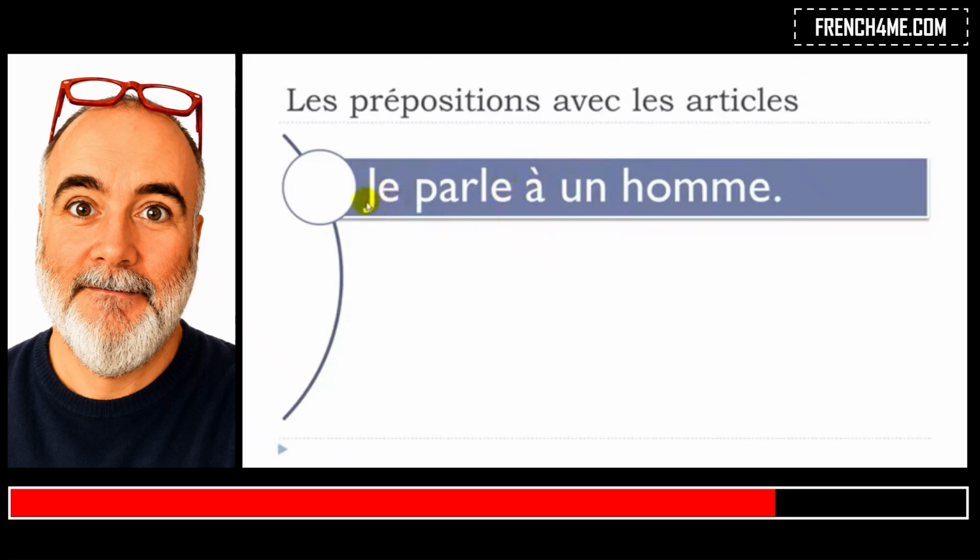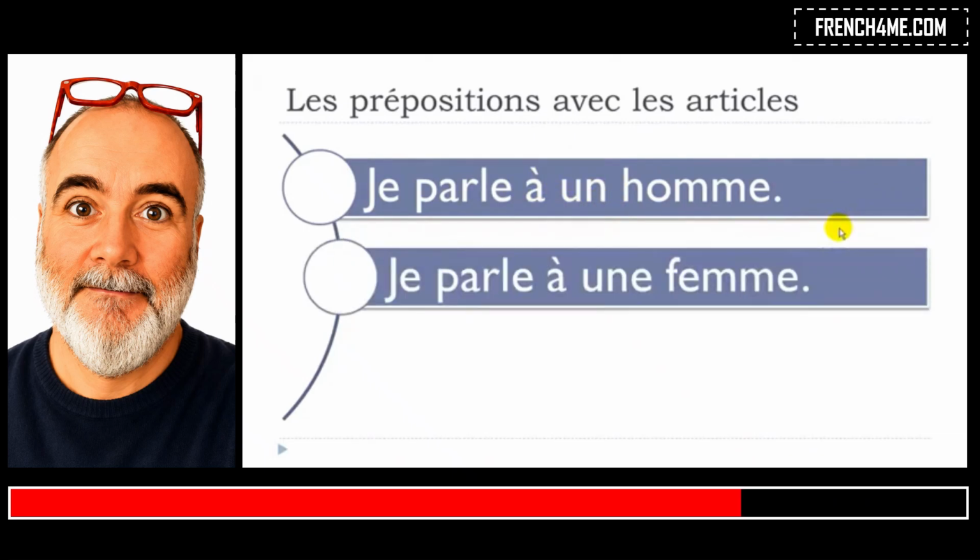So the first sentence, je parle à un homme. Okay, un homme, a man. Je parle à un homme. Okay, I talk to a man. So in that case, what you can see is that you keep your preposition à here right after the verb, and then you put your article, and basically nothing happens. Okay, je parle à un homme. So let's see an example with the feminine. Je parle à une femme. Okay, une femme, a woman. Je parle à une femme. Same thing here. Nothing happens. So it's actually quite easy.